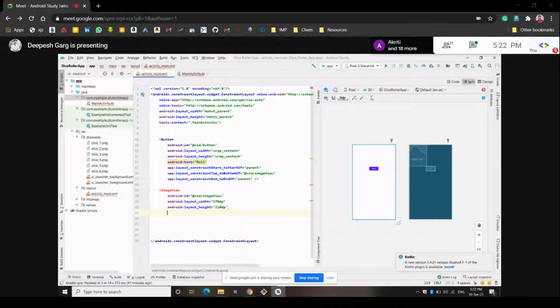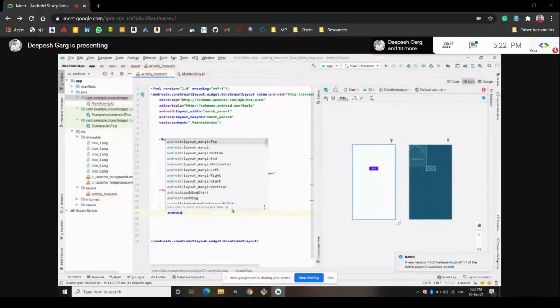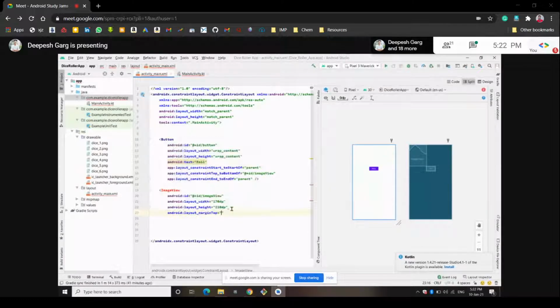We will write android and then margin top here, and we can give 15 dp.